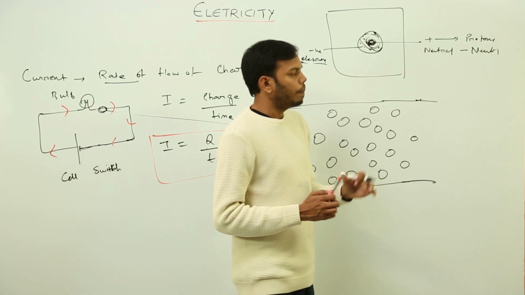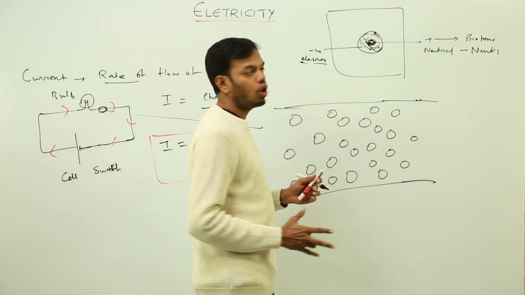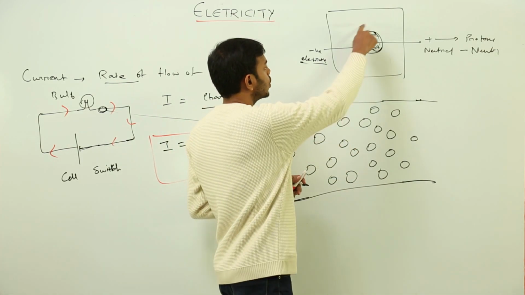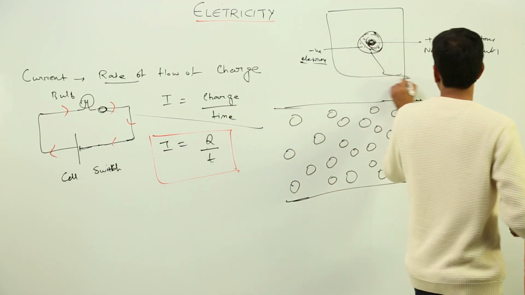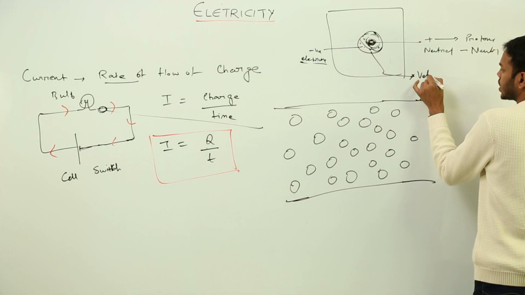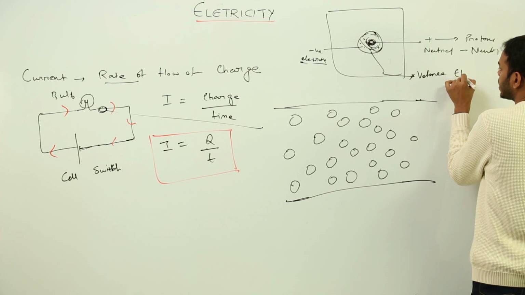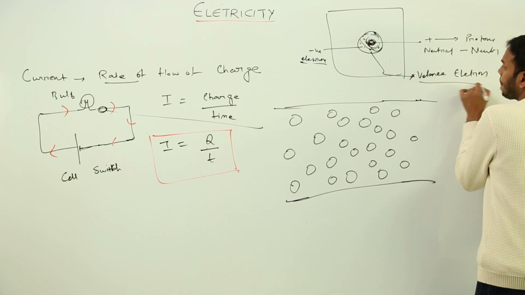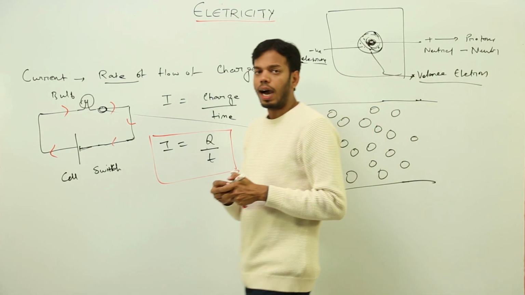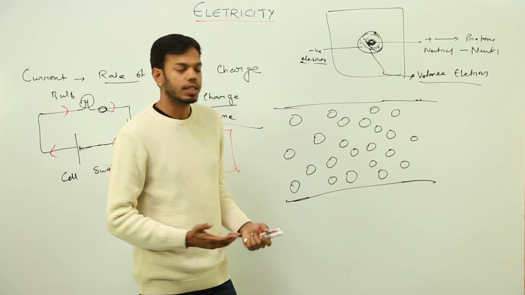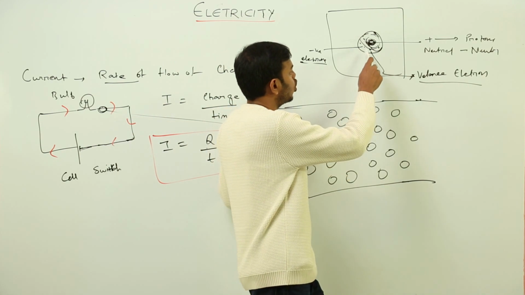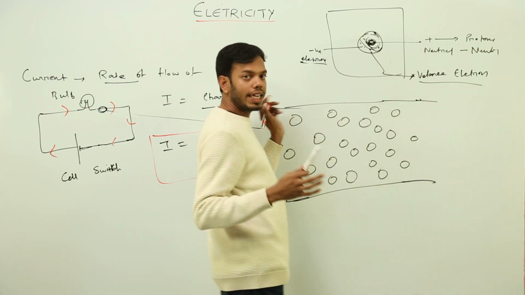Now, the point is, what do we call those electrons which are in the outermost orbit? We gave them the name of valence electrons, right? These are valence electrons. So, how do valence electrons take their place? Suppose there is an electron in a lower orbit, it will gain some energy.